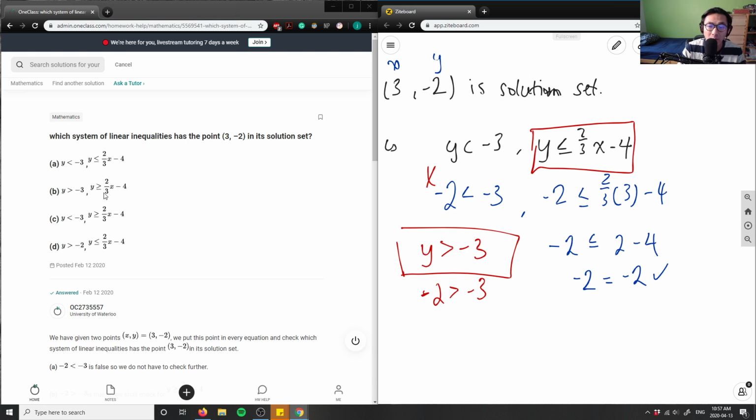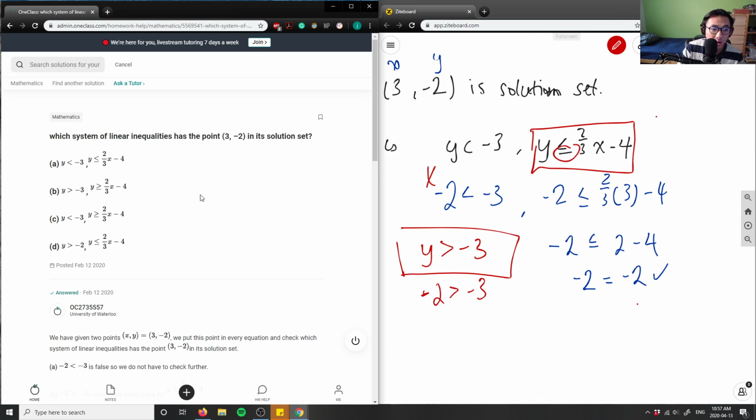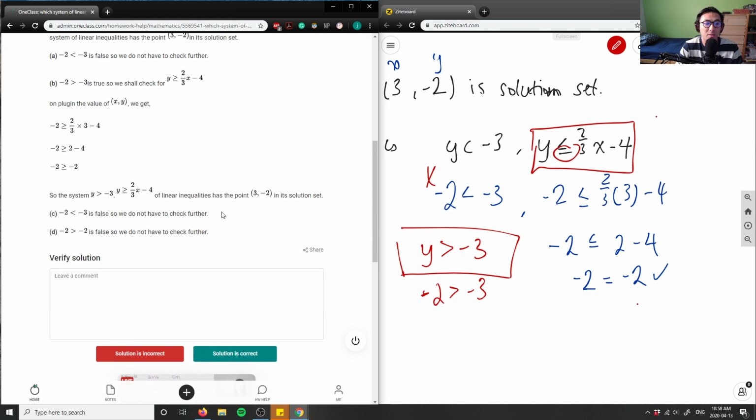I defaulted my answer to be B here. And the reason why the answer is B is because -2 equals -2, right? In this case, I'm using the condition where it says that Y is equal to this. Because I have here -2, these numbers don't change. So all of these satisfy our Y variable. We are only talking about this section here, and everything in this section changes. So I'm looking for this specific condition, which is B. So B here is my correct answer.